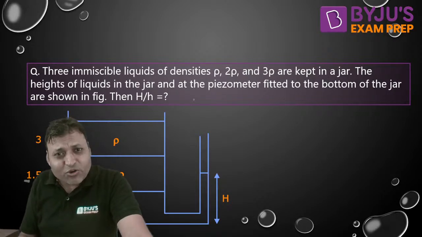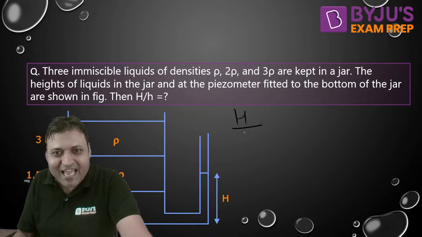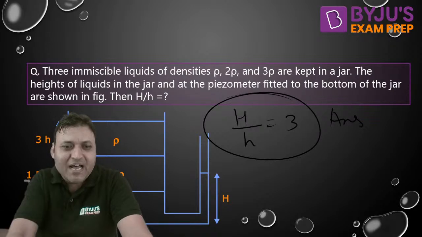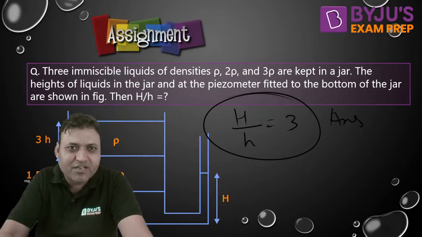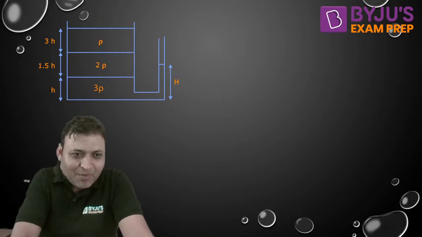So the answer to the question is 3. It is not 9, Varun. Capital H by small h will be 3. The answer will be 3. How will the answer be 3? Let us discuss this question. Let us first discuss this question and then we will move on.